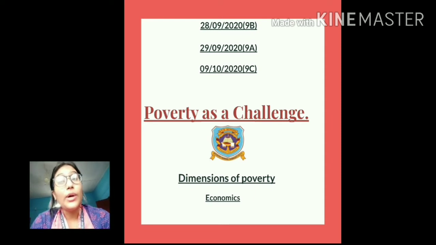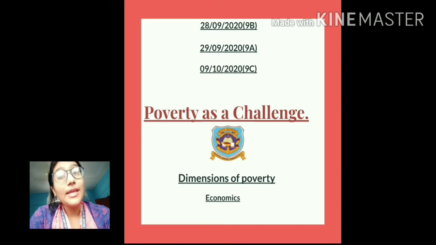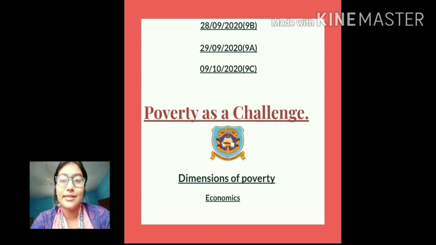So students, what is poverty? Poverty is the state of being poor, or in other words, it is a situation where there is general scarcity or general dearth of the various material possessions in one's life. Now coming to the features. There are numerous features of poverty. The more you think, the more features you will come up with. Poverty means hunger, lack of shelter, illiteracy, landlessness, unhygienic condition, malnutrition, child labor, etc.